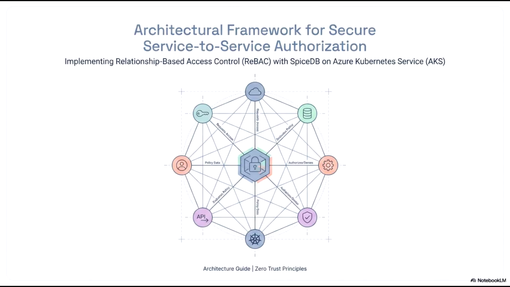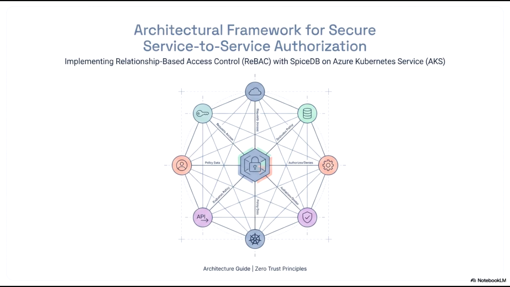Our focus today is on implementing relationship-based access control, or ReBAC, utilizing SpiceDB within an Azure Kubernetes service environment. As you can see from the central diagram, this model places robust security at the heart of the system, governed by the foundational pillars of Zero Trust principles. We are moving beyond simple role-based models to a more granular, relationship-driven approach.